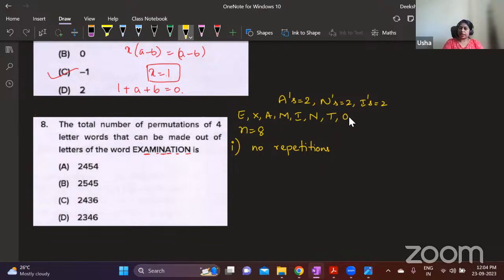You're picking one of these 8 letters. So what is the number of arrangements possible in this case? Number of arrangements where there are no repetitions.